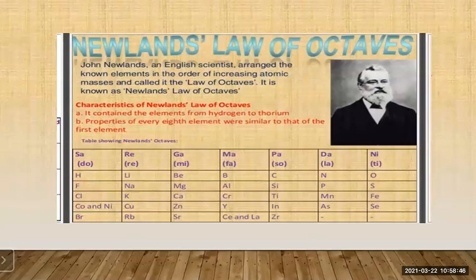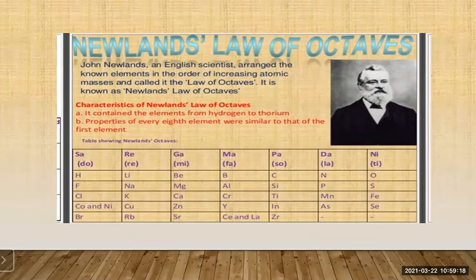After this, the next scientist was Newlands. According to him, he arranged the elements in the order of increasing atomic masses, and he called it the law of octaves. That law of octaves is known as Newland's law of octaves. Now why is it called octaves?